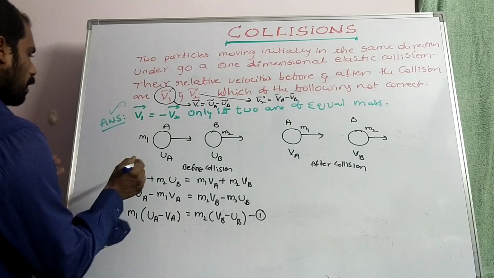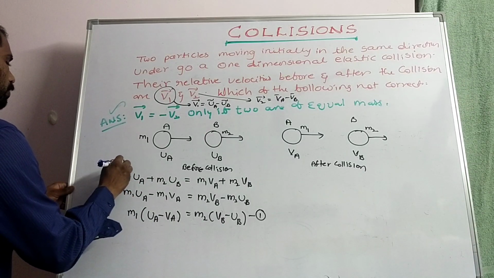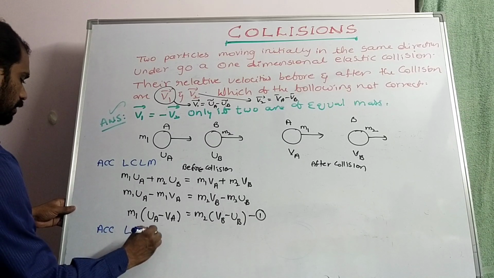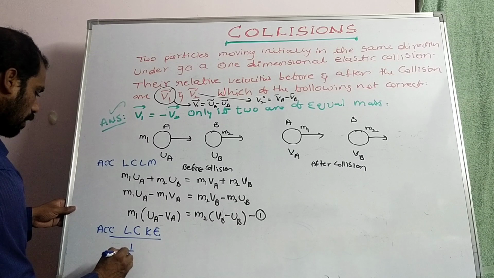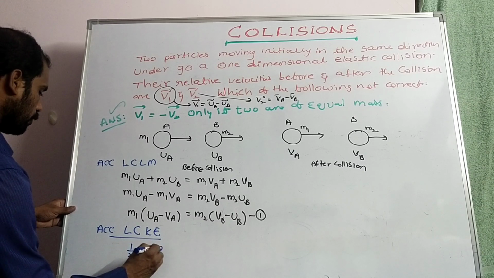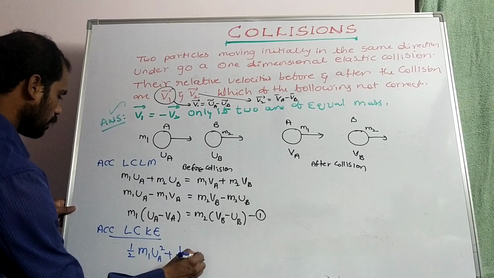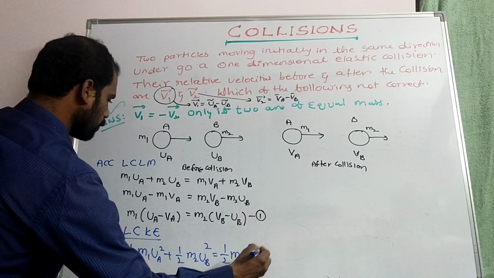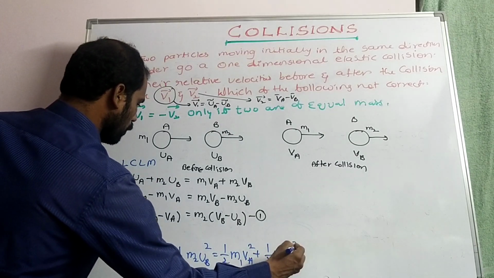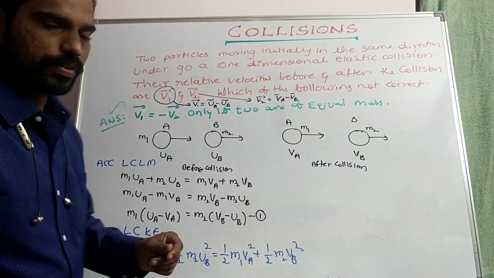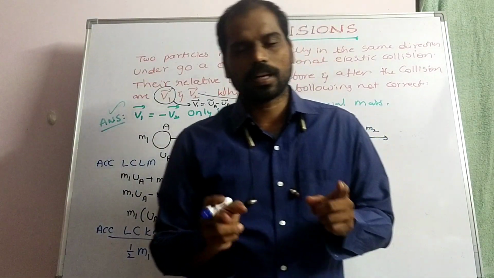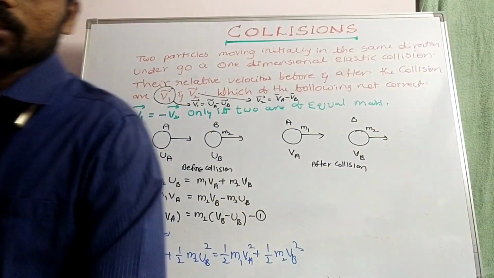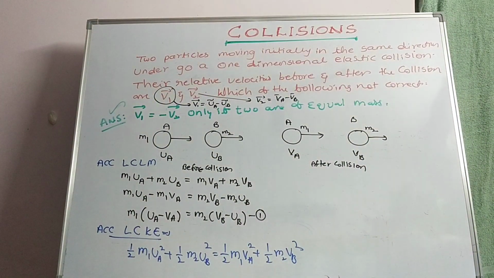Now, this is according to law of conservation of linear momentum. According to law of conservation of kinetic energy, half m1 UA square plus half m2 UB square is equal to half m1 VA square plus half m2 VB square. Total kinetic energy before collision is equal to total kinetic energy after collision.